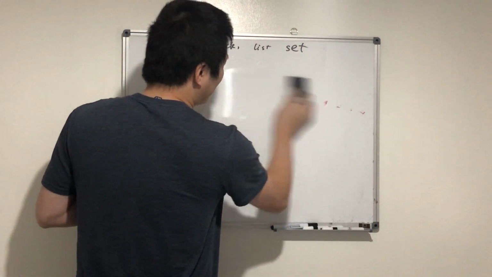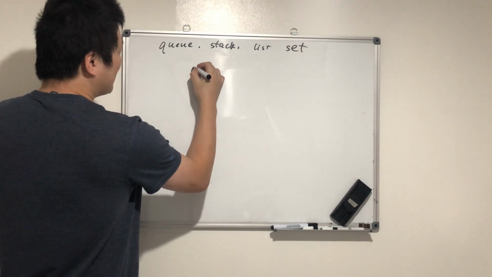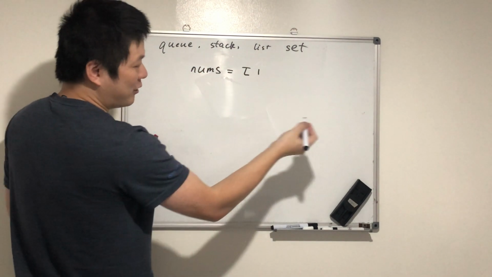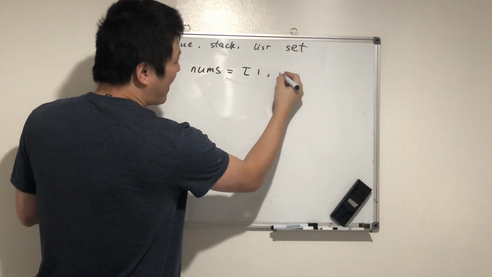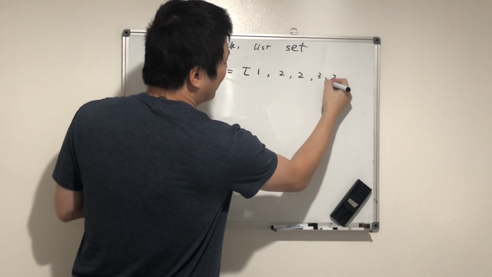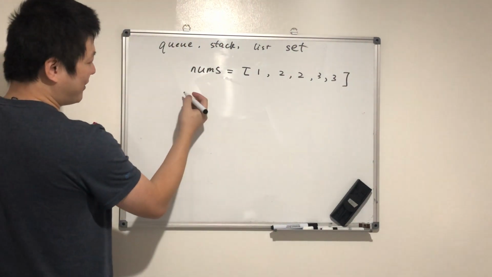So how can we do this? If we have nums equals a list, 1, 2, 3, 3, and now we're converting it to a set.